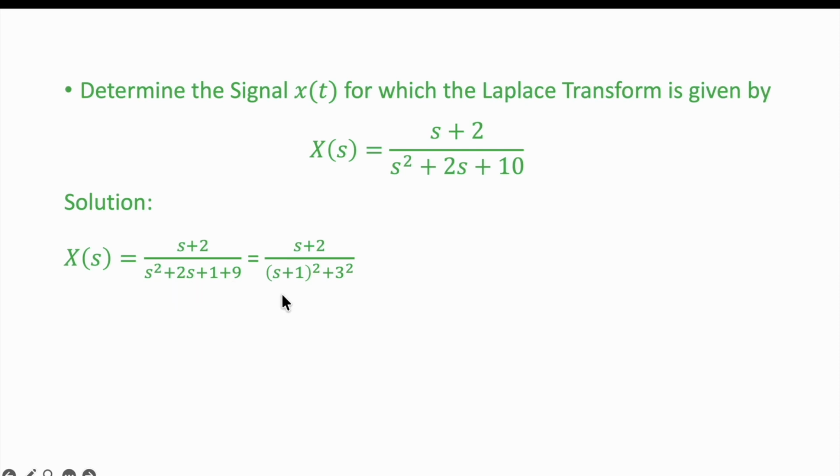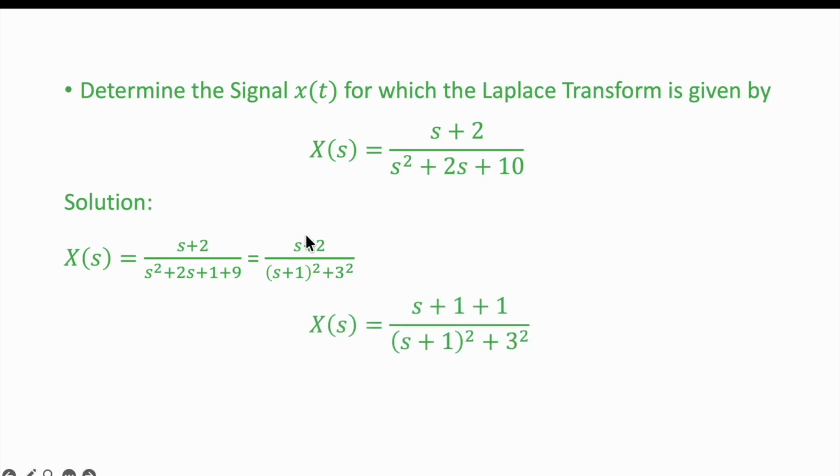And here you can use that formula: s plus 1 means a plus b whole square. So this is your a, this is your b, and that is 2ab. So you can write s plus 1 whole square, and then this one is 9, so that is 3 square.